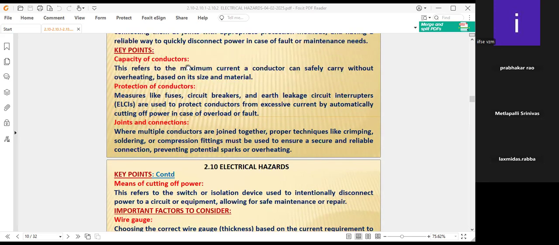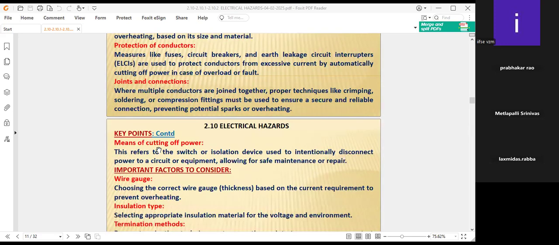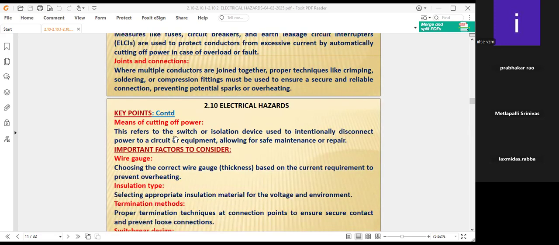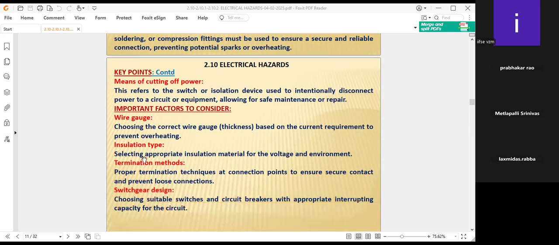These are the key points to be taken care of: capacity of conductor, protection of the conductor, joints and connections, and means of cutting off power, where the facility should be there. Important factors to consider here are wire gauge, also wire thickness, we can say. Insulation type is also very important, because of the electrical energy, definitely heat is generated. With that heat generation, if the insulation tape is not properly selected, it may melt. That's why we have to check the insulation type also.